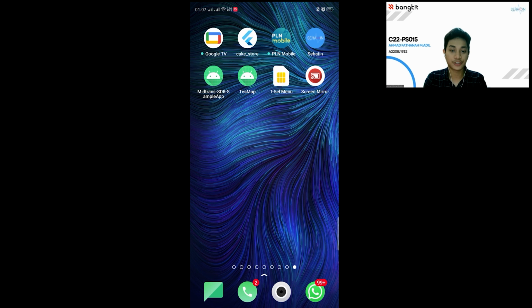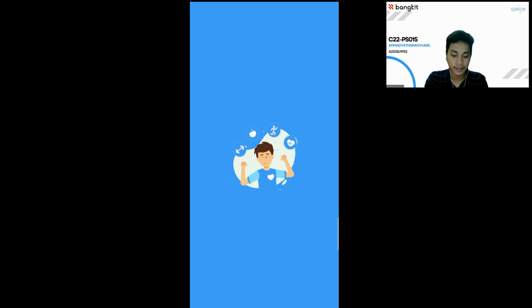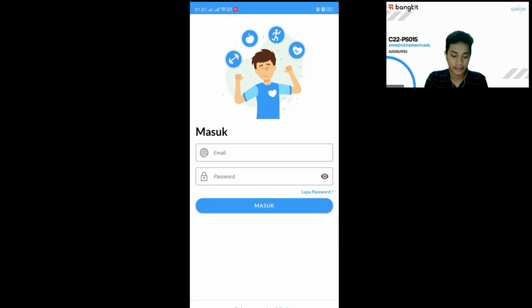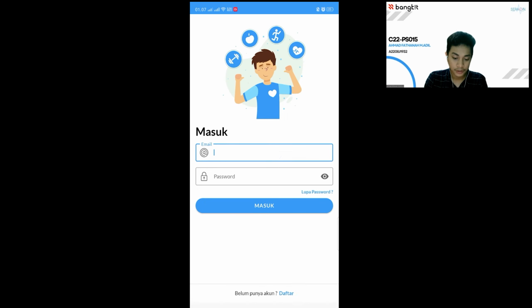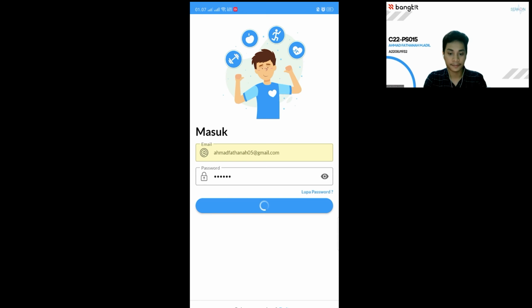Alright, next I will show you the demo of our Android app. When you click the app, you will see the splash screen here and then the login screen. If you don't have an account, just click register here and then put all of your data here. But if you have, just put your email and then your password and then click login.